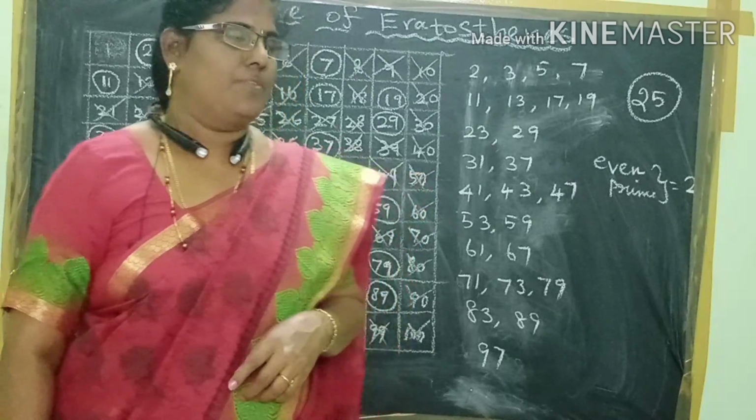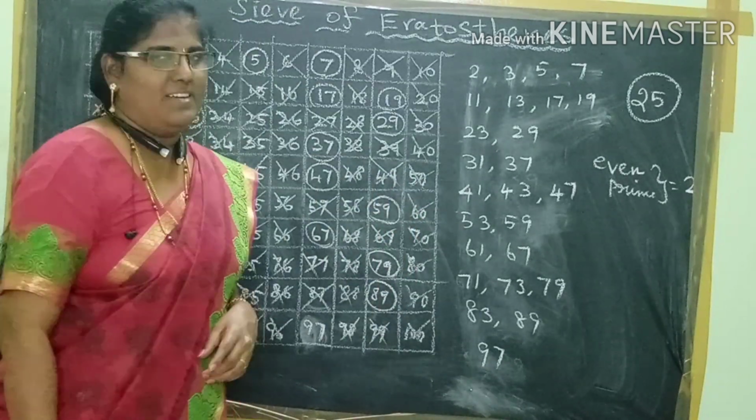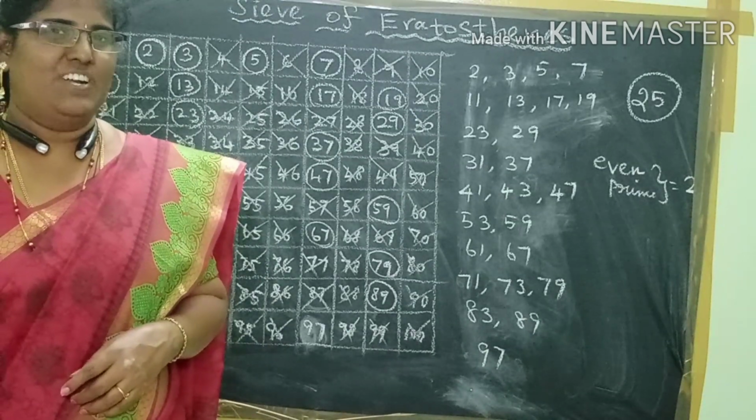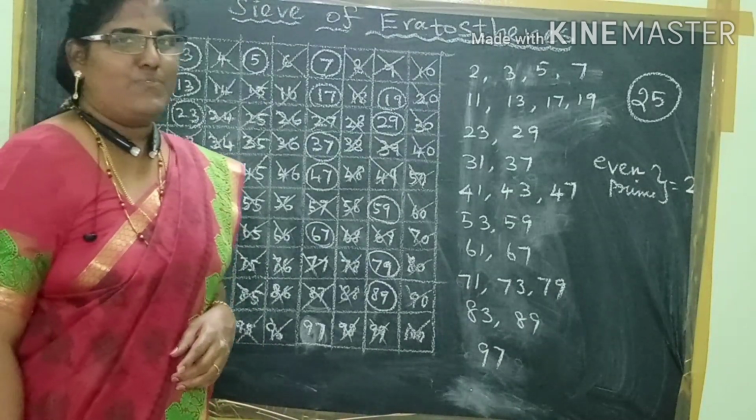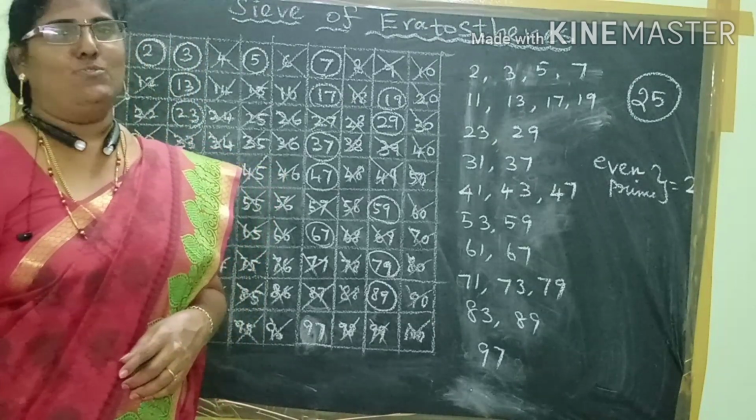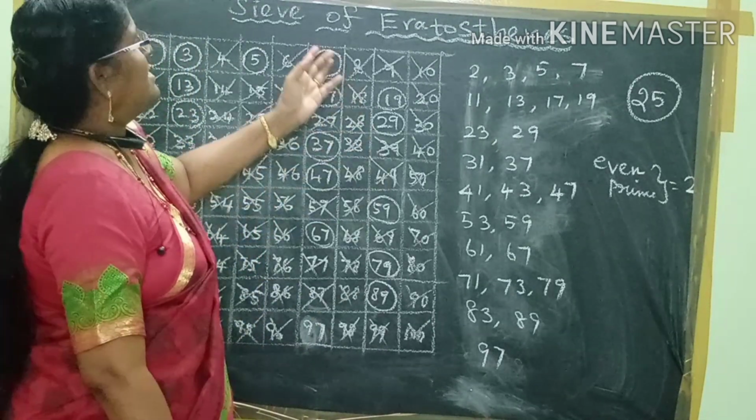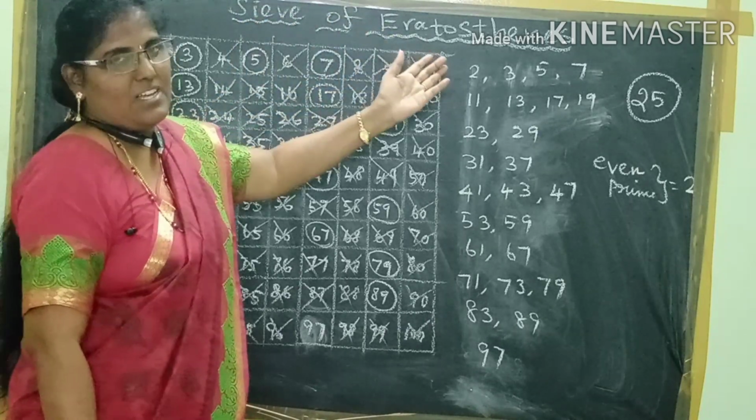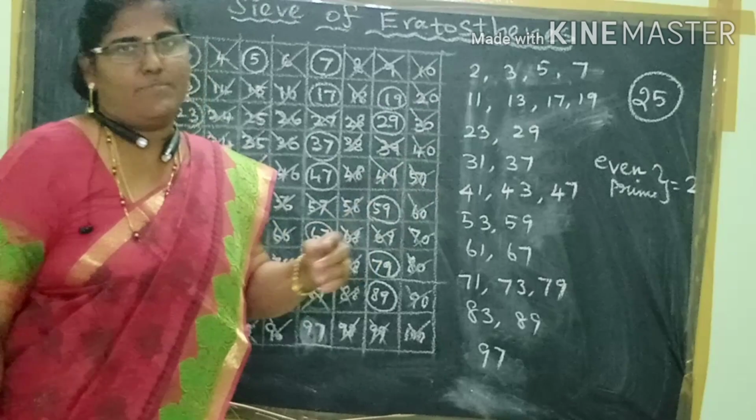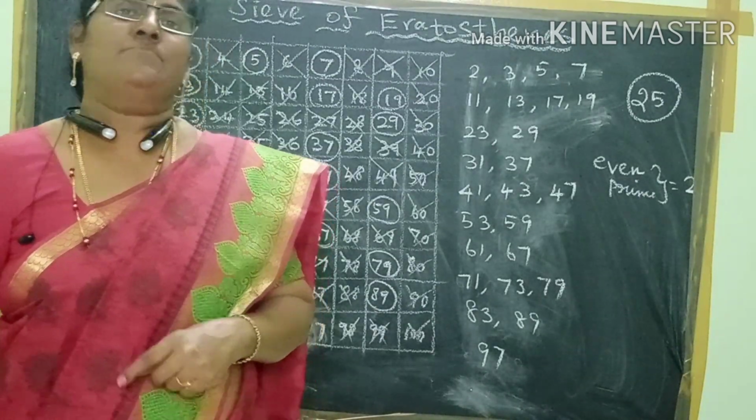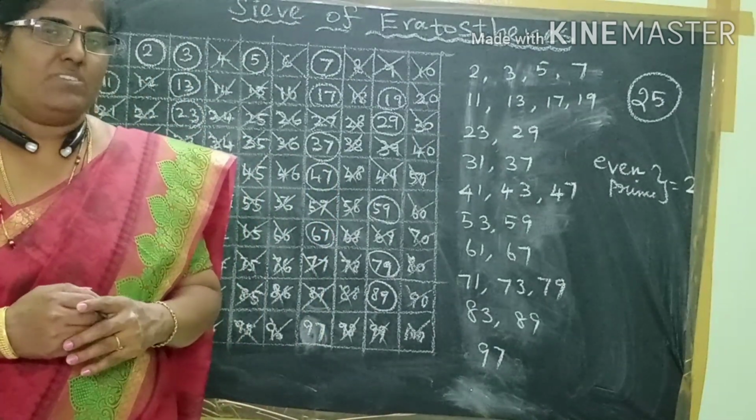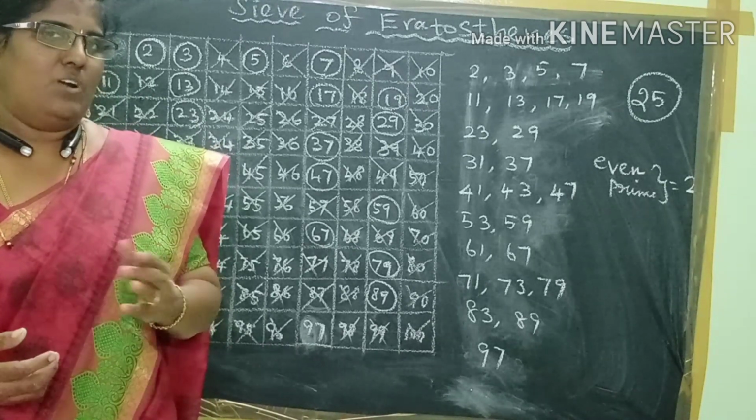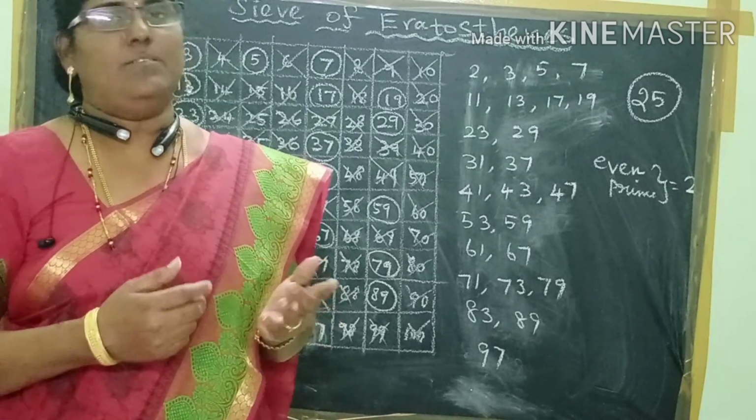Okay, children. I hope all of you are enjoying these activities to find out the prime numbers by using a simple method. What is the method? The Sieve of Eratosthenes. Sieve means a process to find out the prime numbers. What is the simple method? To eliminate the composite numbers, and what remains at the last is a prime number.